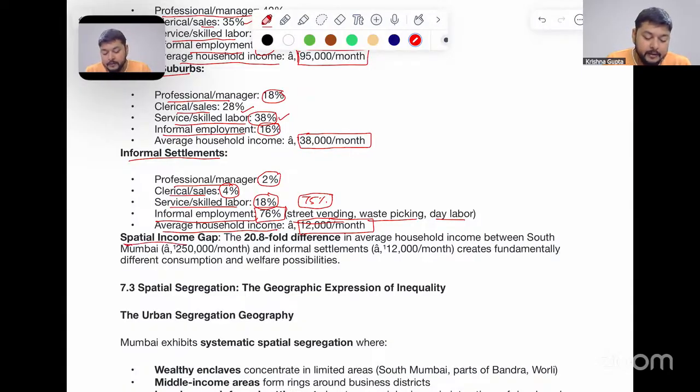Thus, the spatial income gap we see is a 20.8-fold difference in average household income between South Mumbai, which is 2,50,000 per month, and informal settlements, which is 12,000 per month. This creates fundamentally different consumption and welfare possibilities in this region.